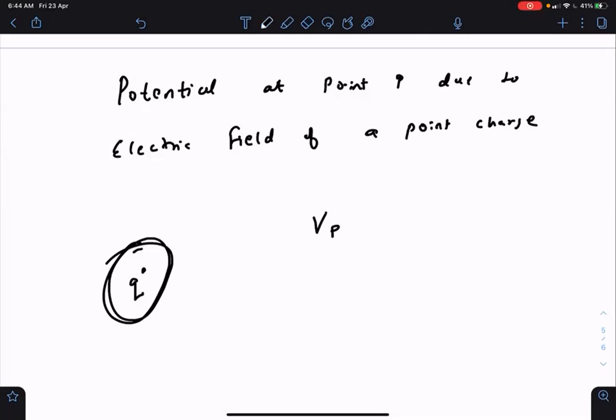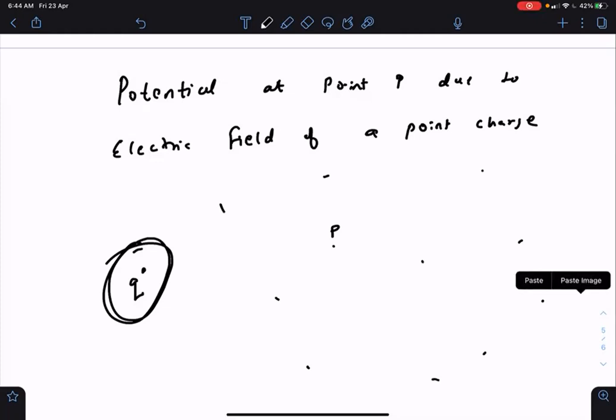Now, a few differences between potential and potential energy are like this. For potential energy, you require minimum 2 charges. Like you require Q1, you require Q2 separated by distance R, K Q1 Q2 by R. That's the potential energy. As far as potential is considered, even a single point is having a potential at P. Not only that, the same charge Q is having different potentials at different points of its electric field.